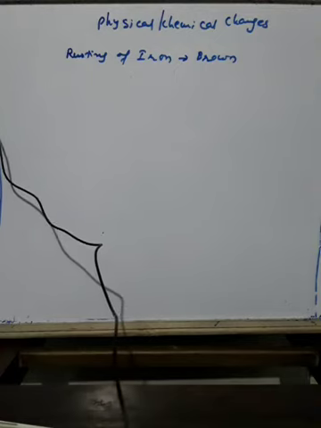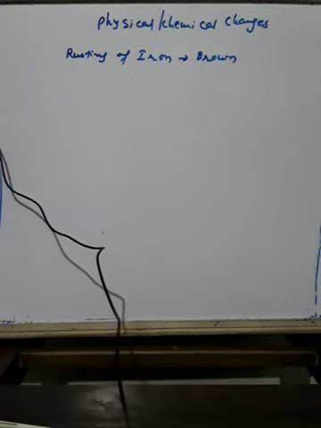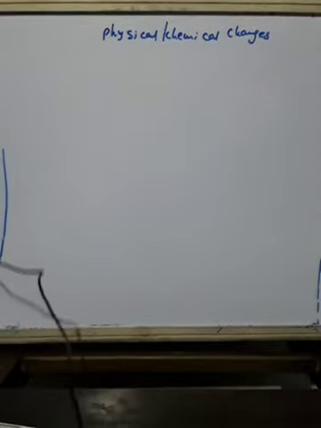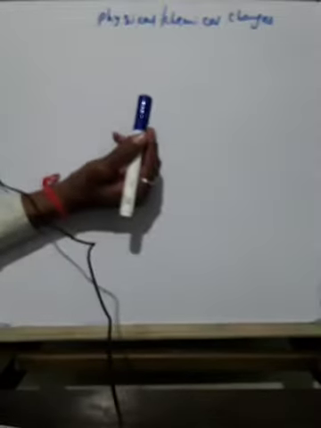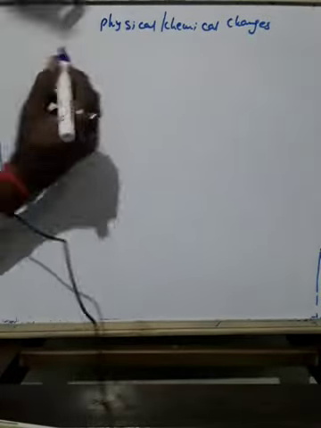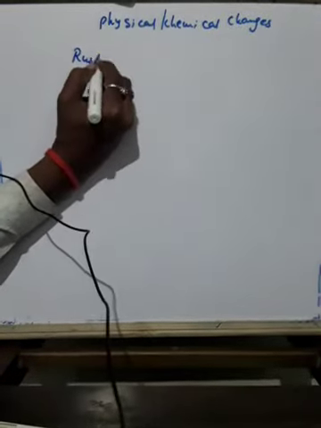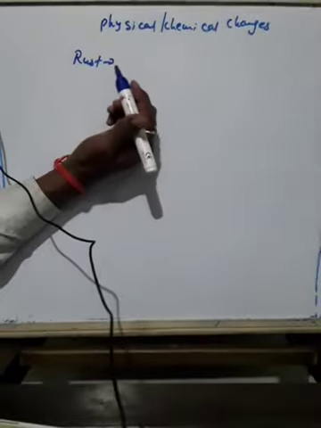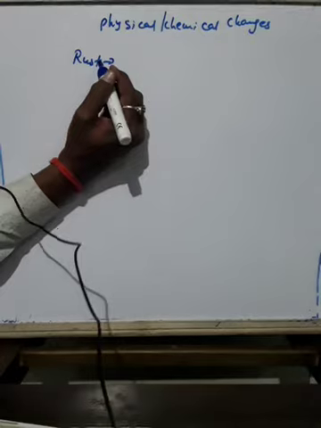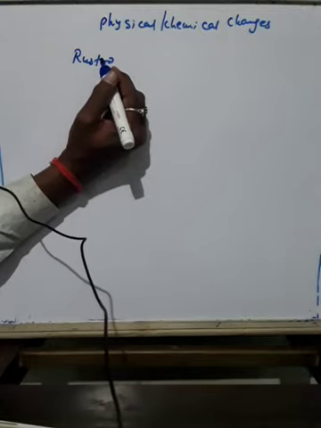I think I already explained about magnesium. I think you have studied the formation of rust. Rust is formed due to the reaction of iron with moisture of the air.